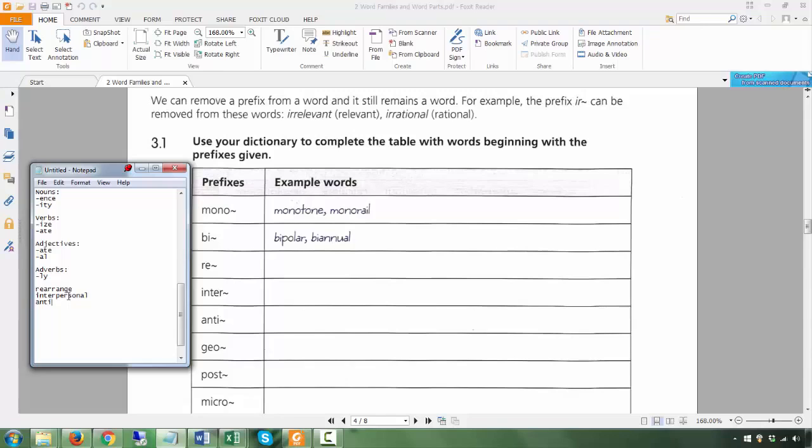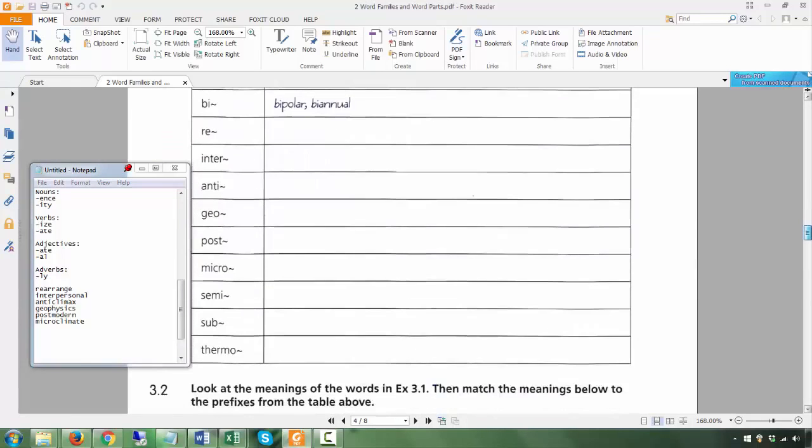Anti could be anticlimax. Geo could be geophysics, geography. Post could be postmodern, postgraduate. Micro could be microclimate, microscope.